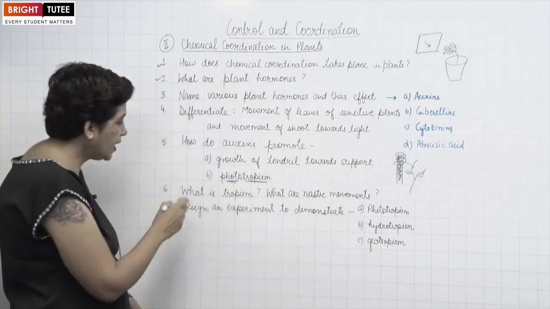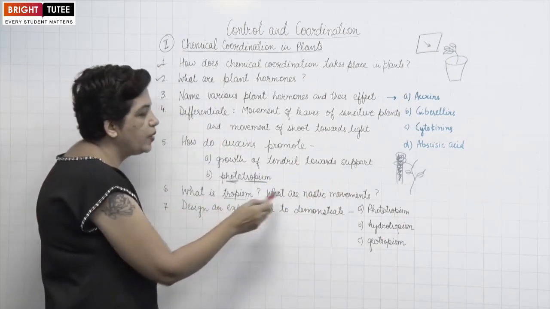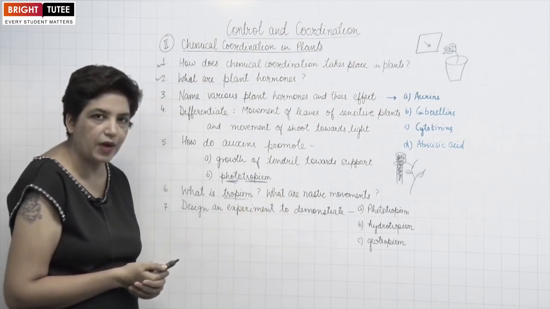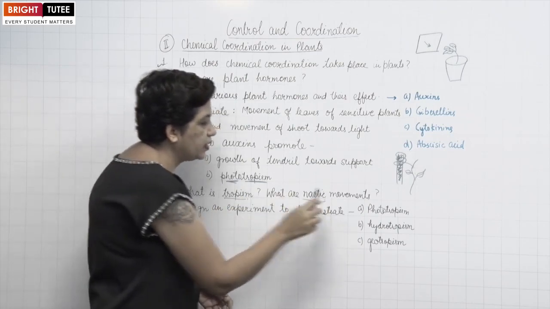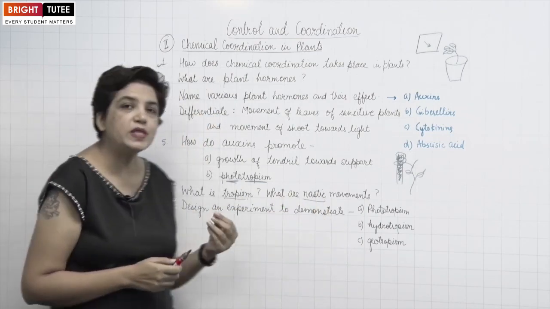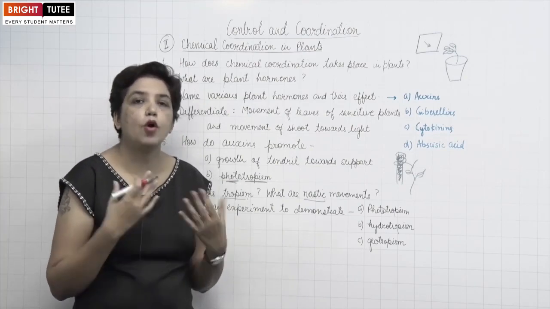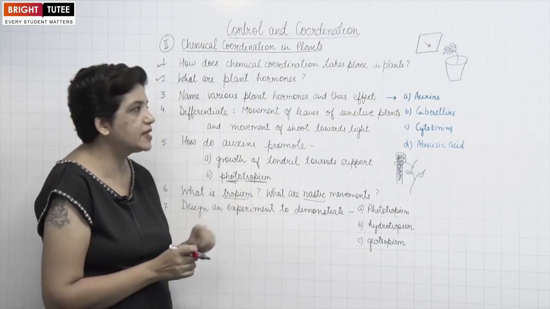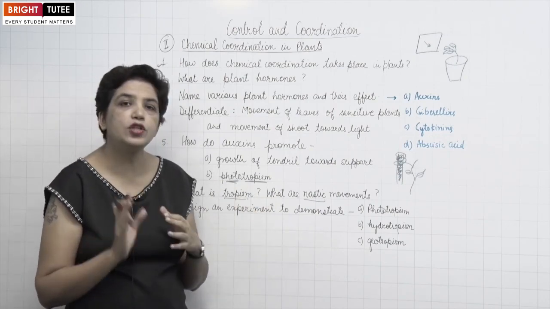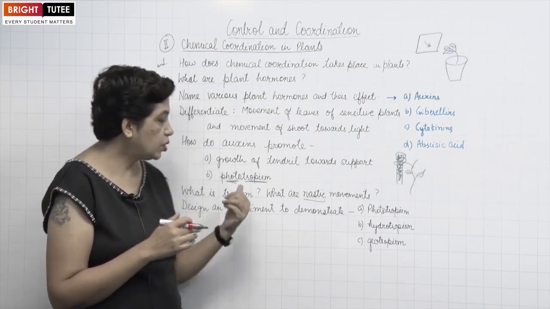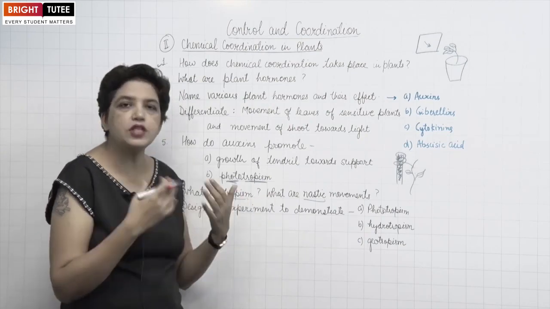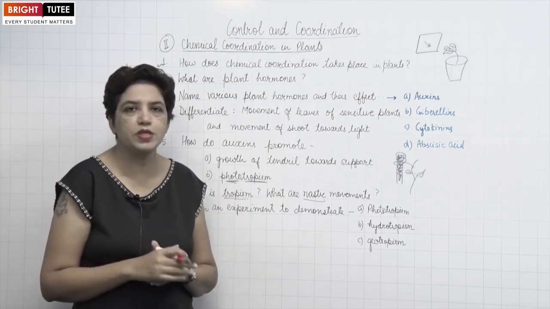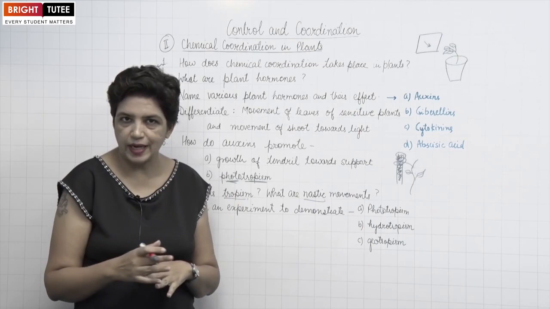Okay. Next question, what is tropism and what are nastic movements? These are two different kinds of movement in plants which we see. One is called tropism, another is nastic movement. Tropism is directional movement of the parts of the plant towards external stimuli. I just gave you an example of phototropism, in which the shoots move towards light. So shoots show positive phototropism.